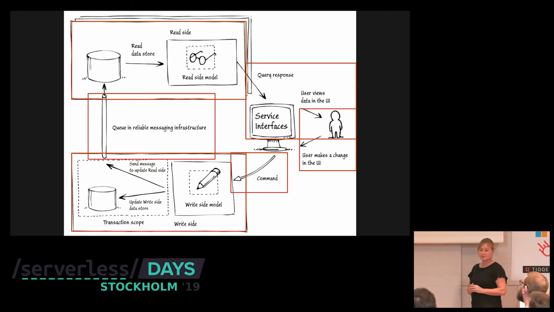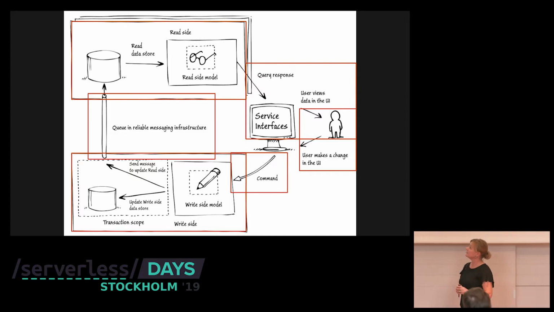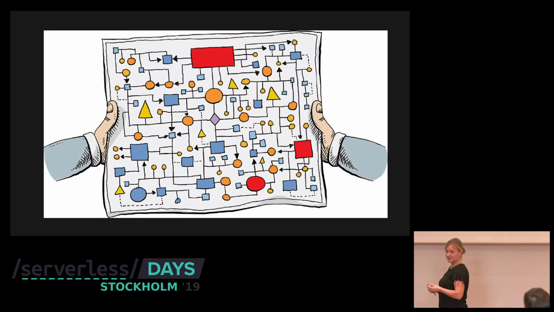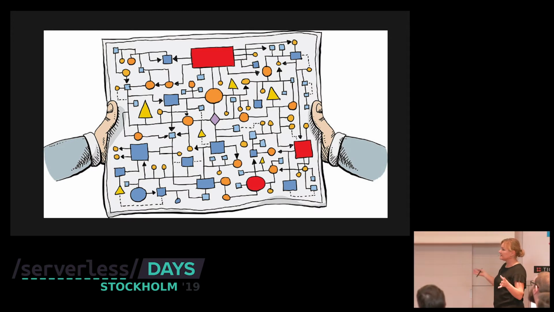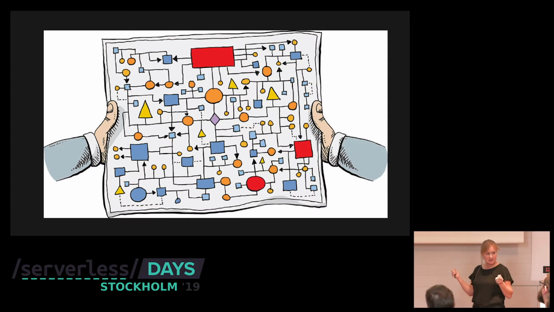So the architecture looks quite simple when I explain it like this, but we often end up with something like this. Usually you have some kind of domain-driven approach when you use CQRS, and it is not easy to get the bounded context and to actually get your aggregates in a good way. It's difficult. Also, modeling your events that you have to send out will be a little bit tricky, and you end up with a lot of different queues and maybe even 2 different databases that you have to maintain and manage.